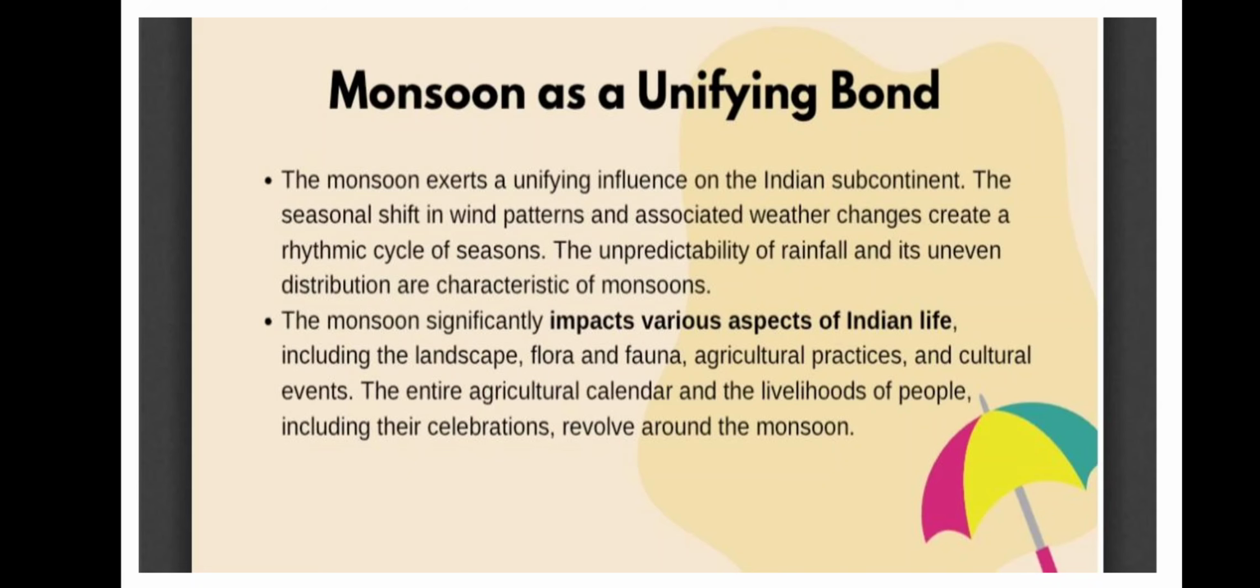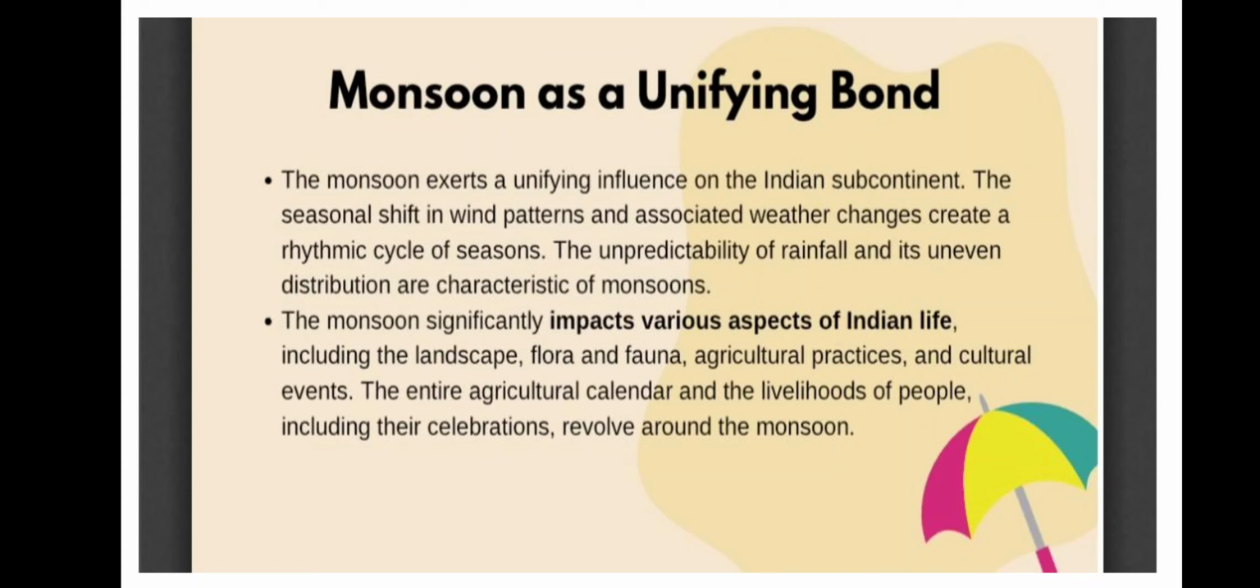The seasonal shift in wind patterns and associated weather changes create a rhythmic cycle of seasons, which we enjoy, right? We enjoy all four seasons. If there is only one season, which can be possible if there is no monsoon wind, it will be very monotonous, our life will become very boring. So it is very important to have rhythm in life, so it creates a rhythmic cycle of seasons, which is very important. The unpredictability of rainfall and its uneven distribution are characteristics of monsoon. So we saw right now that distribution of rainfall is not equal. It has diversity, it has variation.